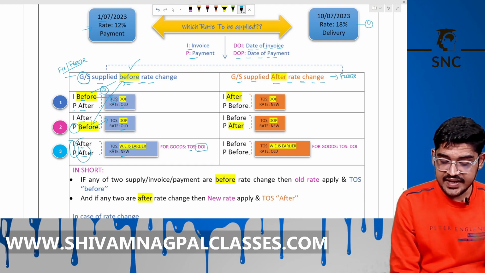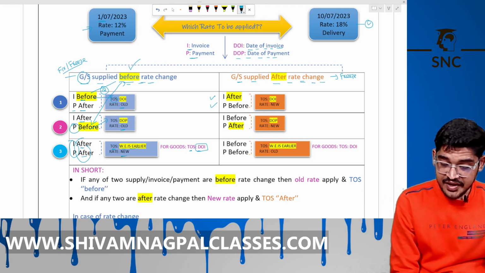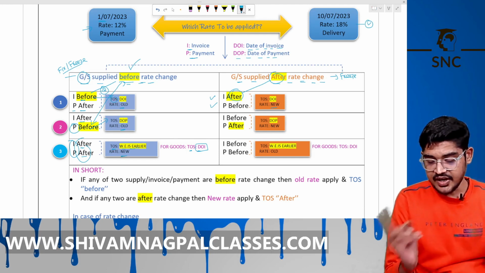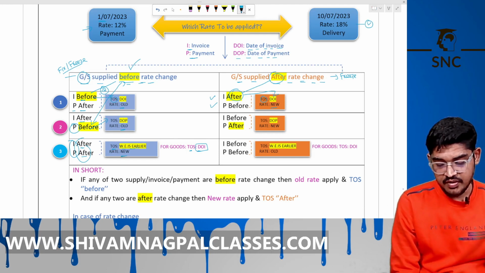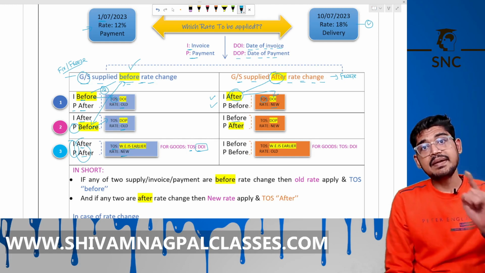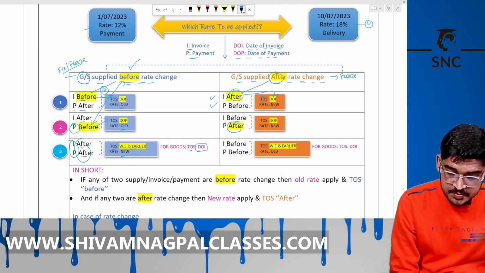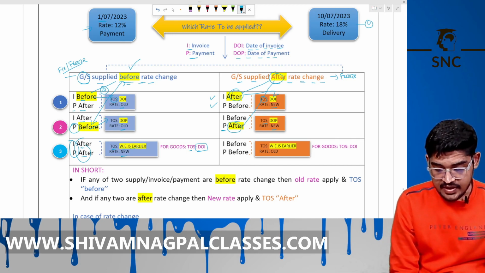Now check I and P. Invoice after and payment before. Again two after. In that case the rate will be the new rate after rate change and the TOS will be the date of invoice. Now invoice before and the payment after. Again two after, so new rate and the date of the payment will be the TOS.